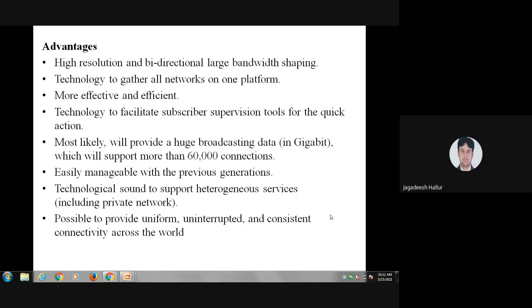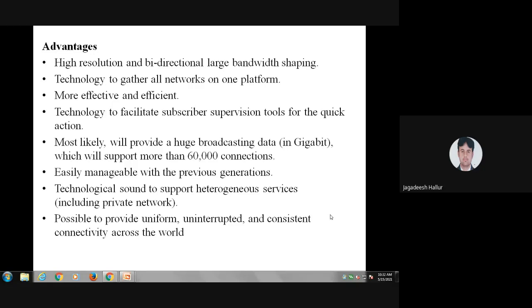It is operated on gigabits. The speed of the data is 10 gigabits per second. You can send huge broadcasting data by using these gigabits, and it is going to support more than 60,000 connections. More than 60,000 connections can be supported by this 5G technology.